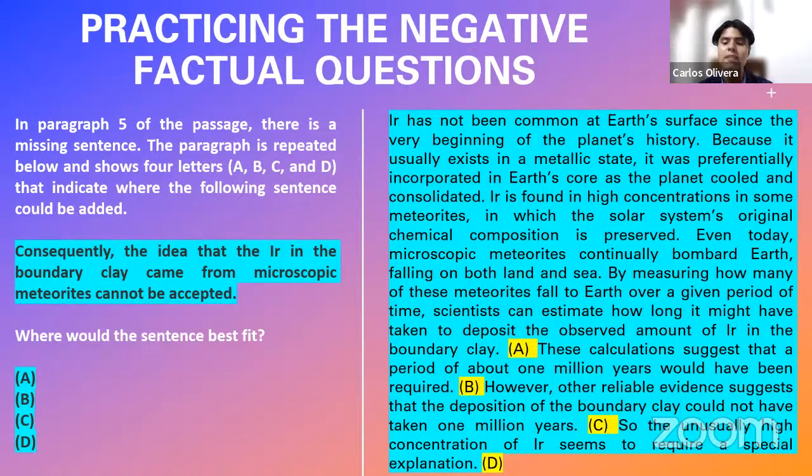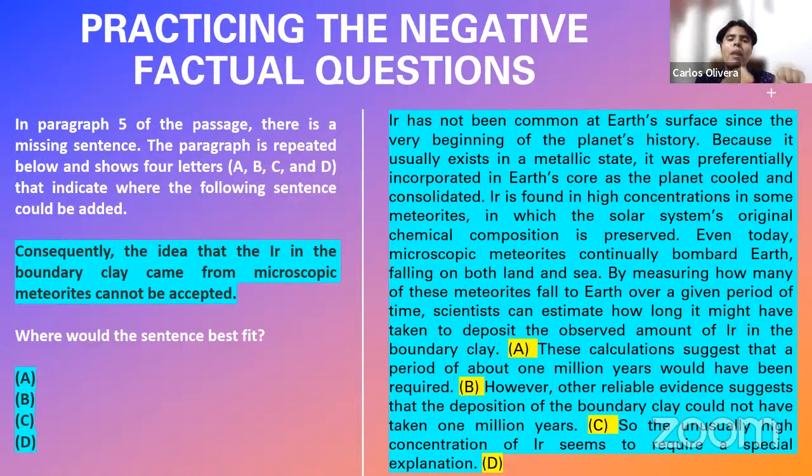There is actually evidence, they say, that this is not possible and that it couldn't have taken 1 million years. So we have to think about this as being an argument. We have a premise one that says they needed to have 1 million years, but that is not very likely. And there is actually evidence for saying that it was not possible to have these meteorites filling our planet with iridium in 1 million years. So those are like the two premises, right?